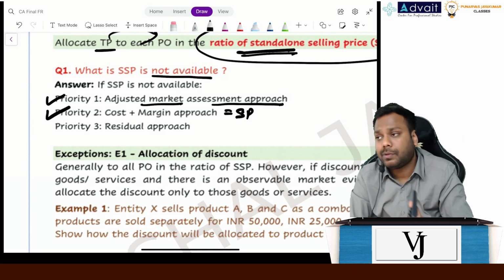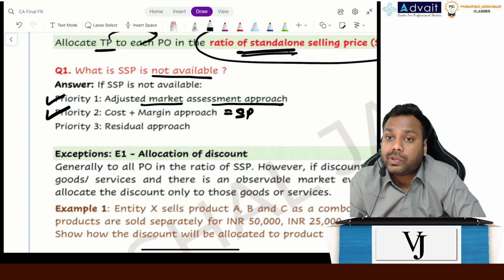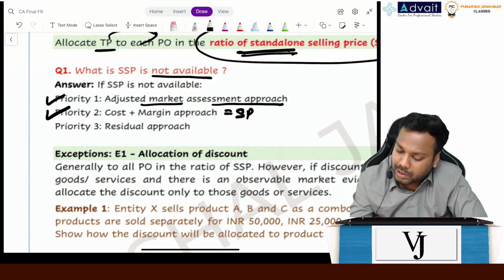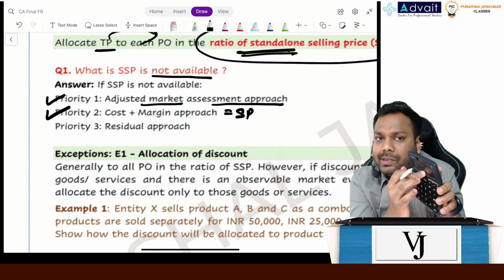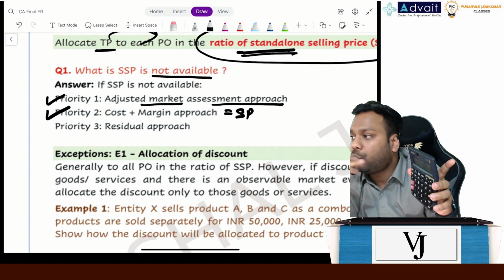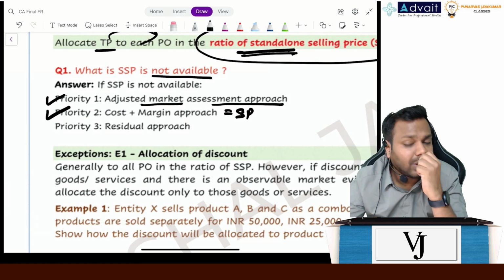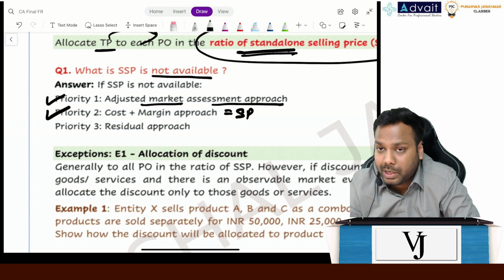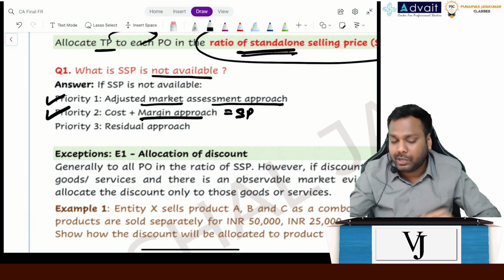But now what happens in industries like software companies, like Infosys, when they make a software, they know the cost, but they might charge a margin of 10% to one customer, and they might charge a margin of 200% to another customer, depending upon the type of customer. So there is no specific margin for them. Okay, so the range of margin is a very wide range, so the margin cannot be identified.